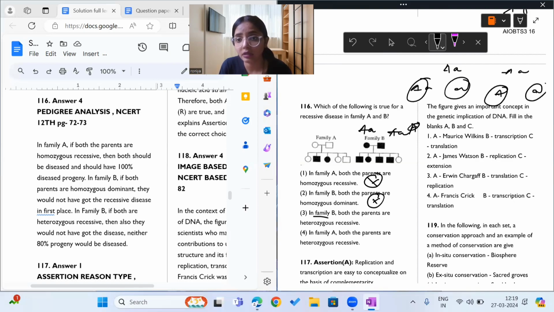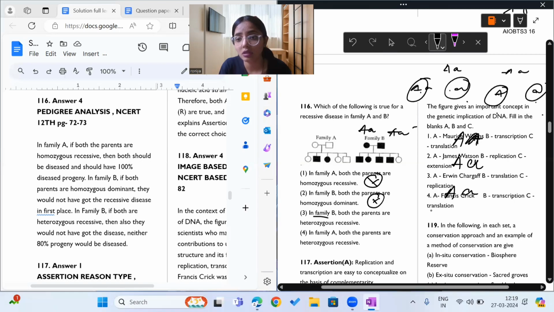Capital A, capital A; capital A, small a; capital A, small a; and small a, small a. So we get one capital A capital A, two capital A small a, and one small a small a. Out of 4 children, 3 will be affected because they have the dominant allele, and 1 will be unaffected. Yes, this can be correct. Okay, let us see next.